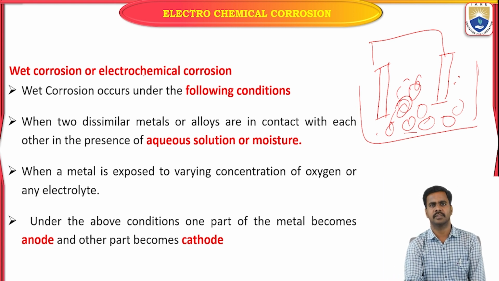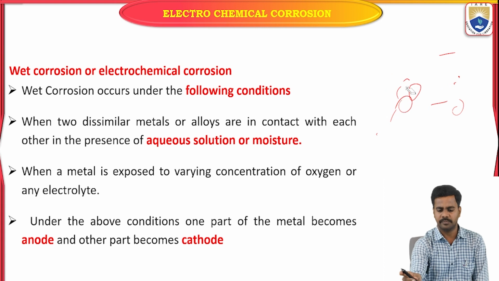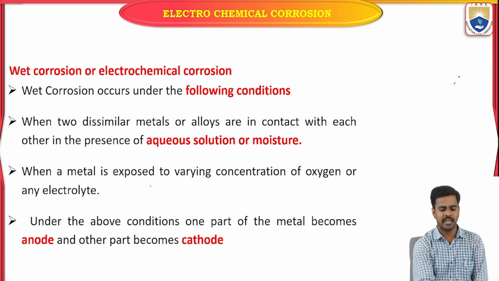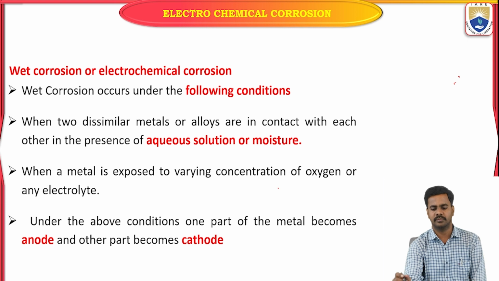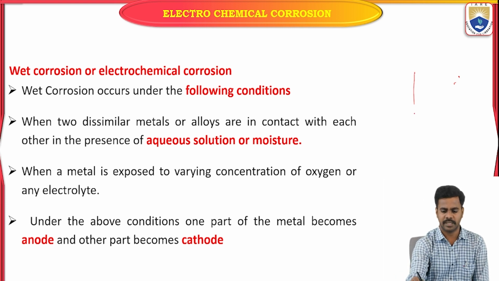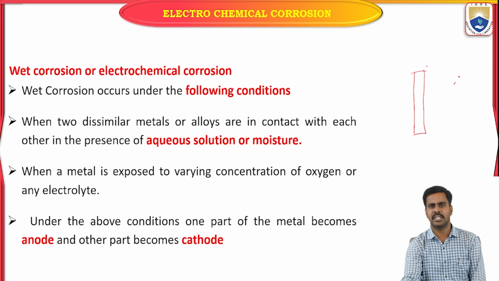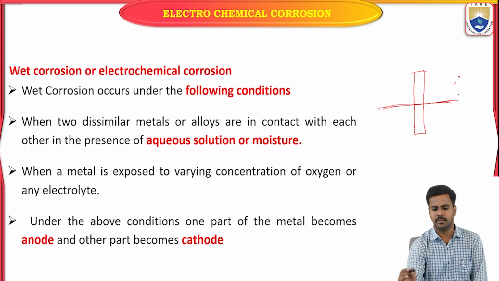And if you see the second possibility, that is, when matter is exposed to various concentrations of oxygen. Let us consider some metal which is exposed to different concentrations of oxygen.